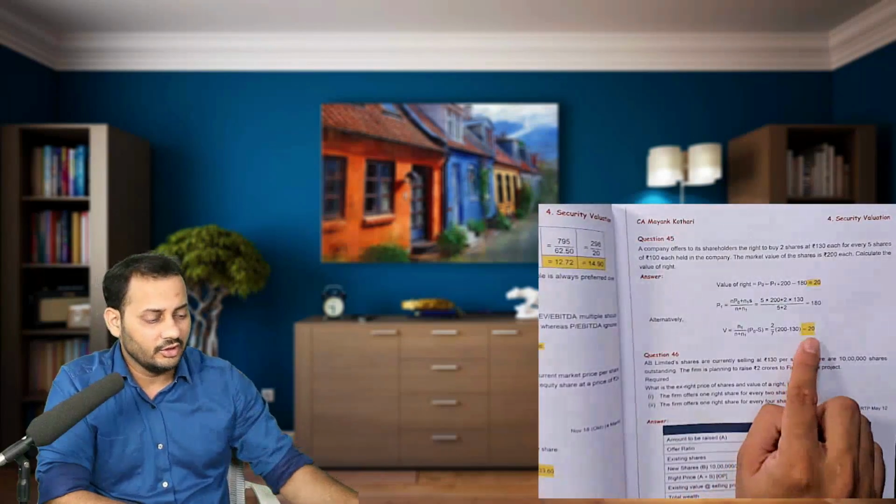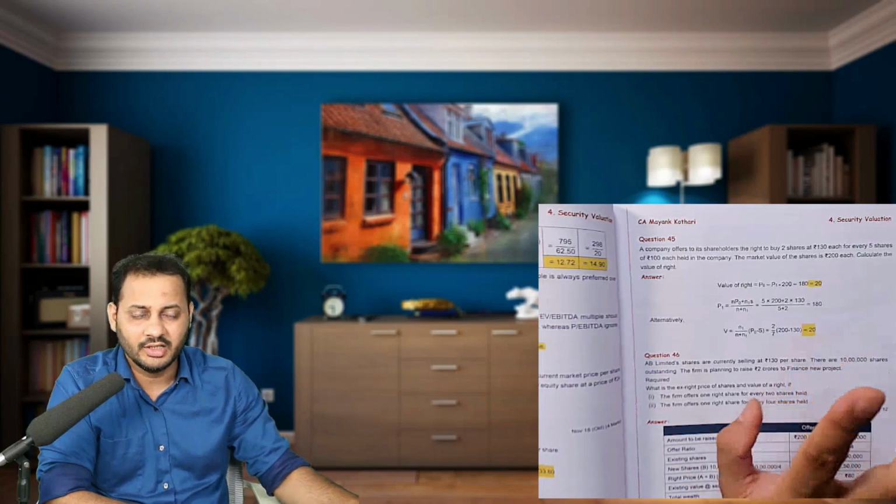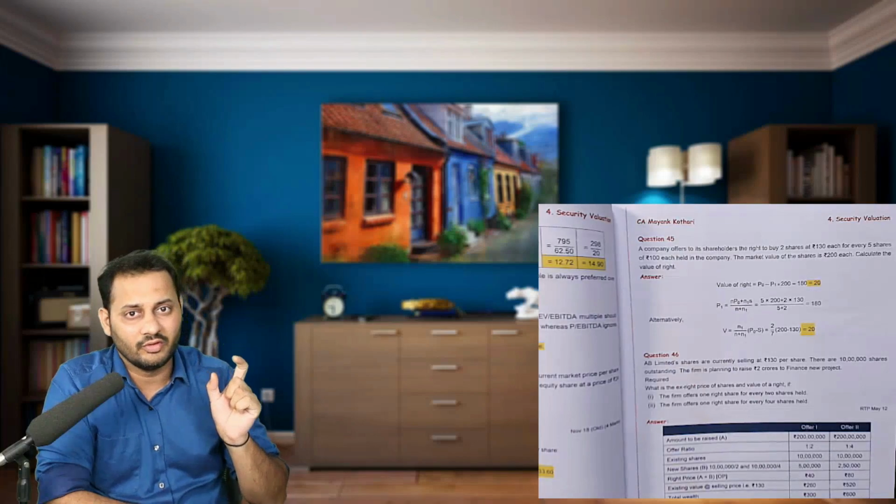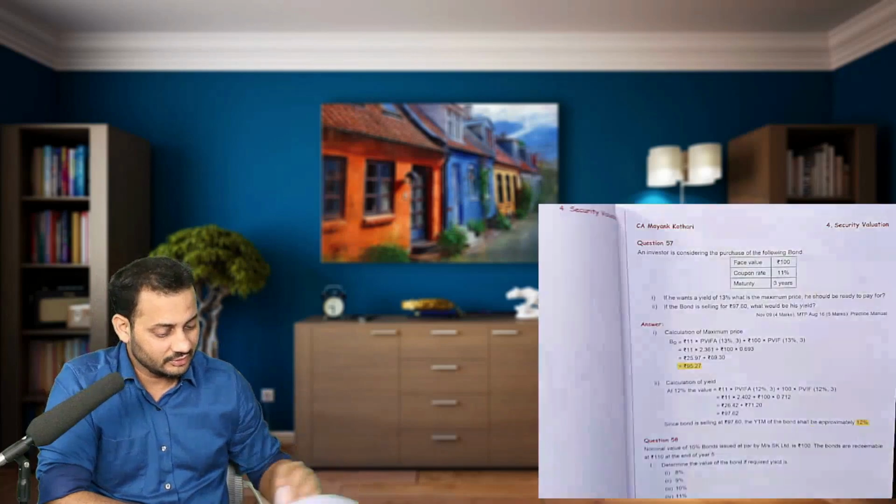All the yellow marked areas are the final answer of that part. And one good thing that we have done in this 4th edition, as compared to the 3rd one, is that we have highlighted, or made bold, all the important key points. Let me give you an idea. Take this as the question. In the 3rd edition, you can see something like calculation of minimum price. This is the first point, and the second point is something like calculation of yield.